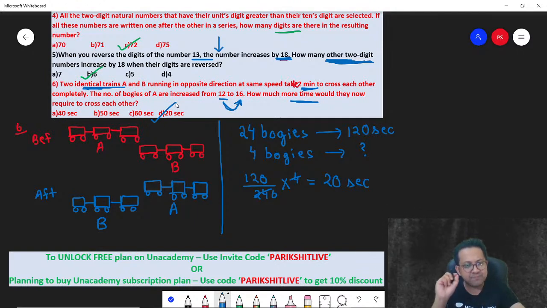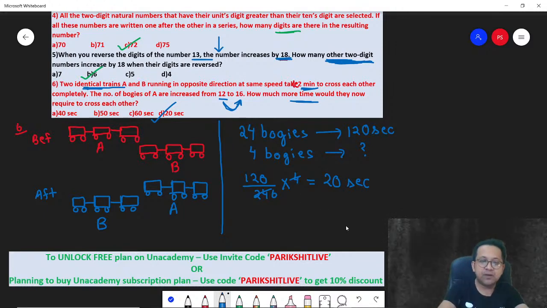Beautiful question in a snap. Pretty easy if you're able to visualize. Initially 24 bogies, 12 in A, 12 in B, cross. Now A is increased by 4 bogies. So 4 extra bogies. How many seconds? Apply the unitary method. Got it? Fine. I hope you got it.